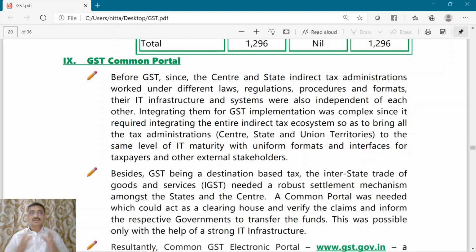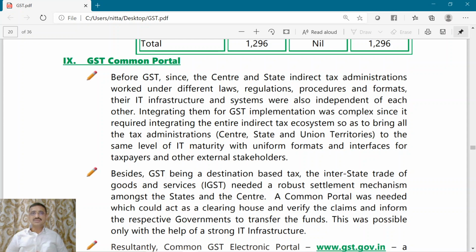Now under GST, most of the indirect taxes have been subsumed into GST, and a common GST portal was set up wherein a uniform structure, uniform formats, a centralized IT infrastructure has been implemented, and thereby all these duplications, multiplicities have been brought into one single system.